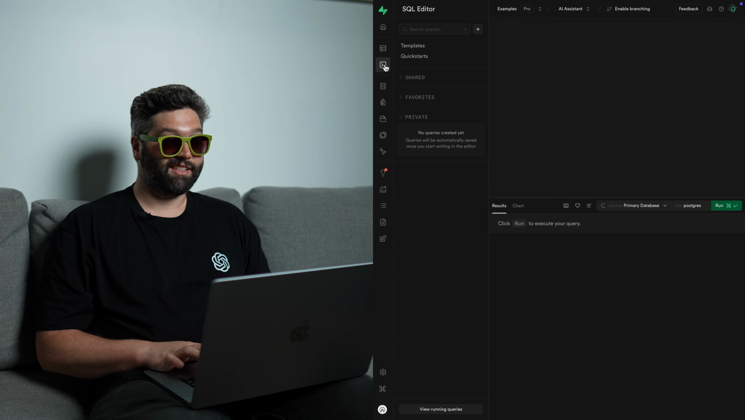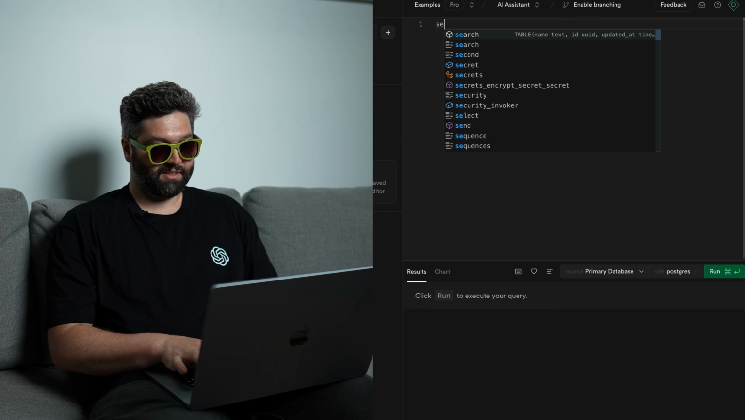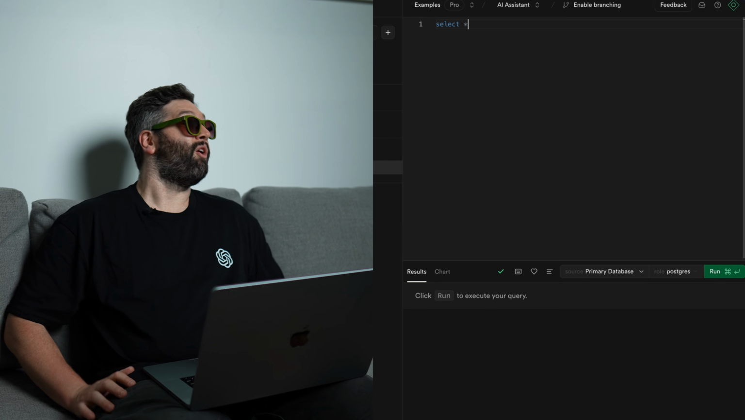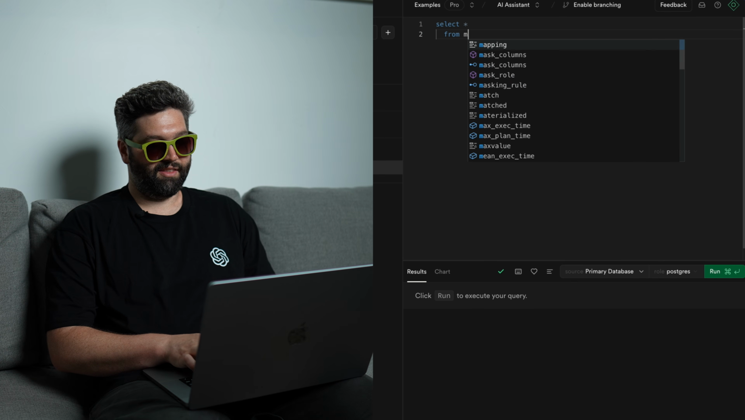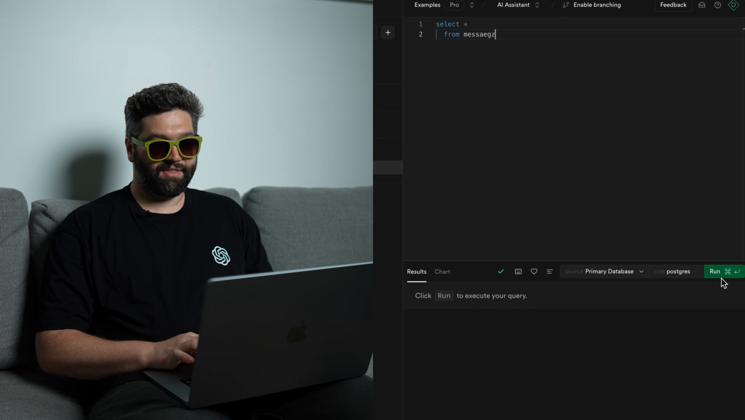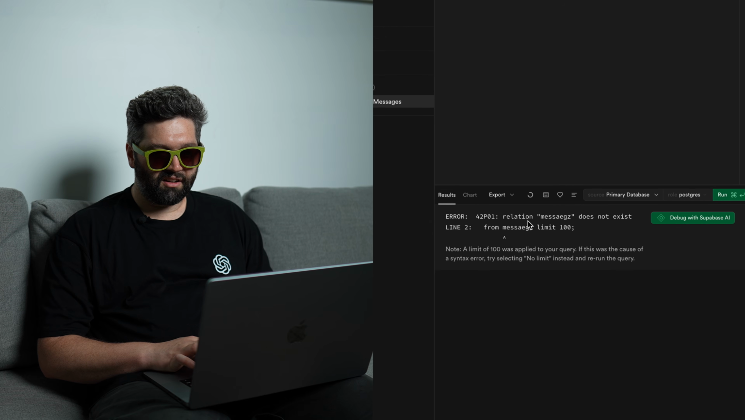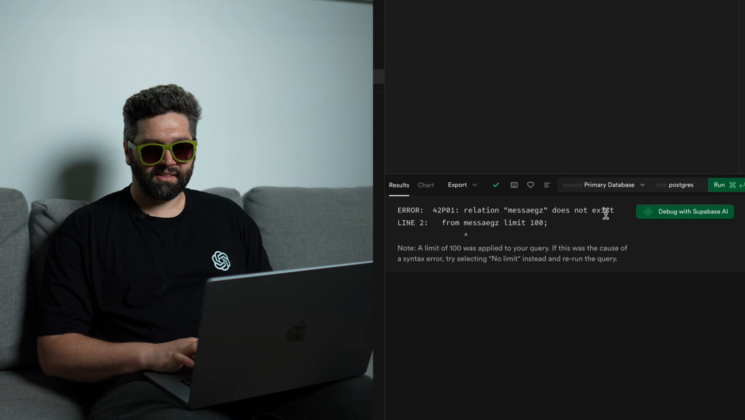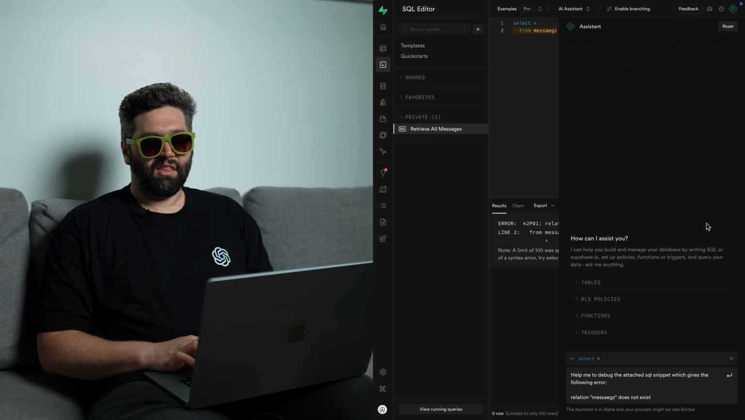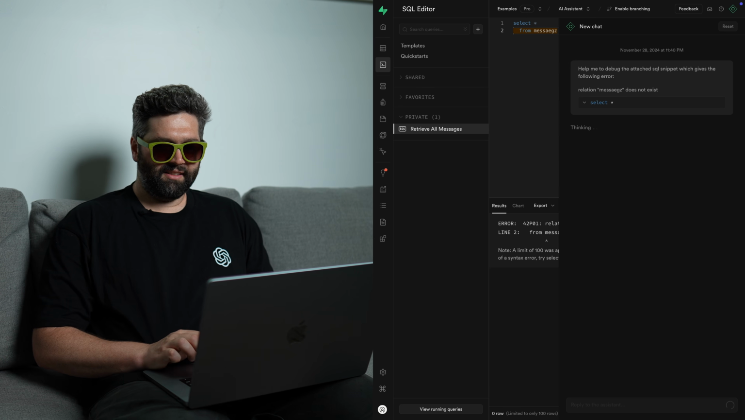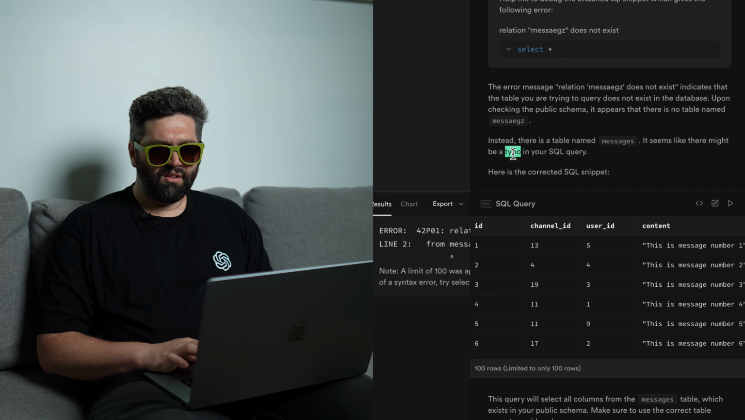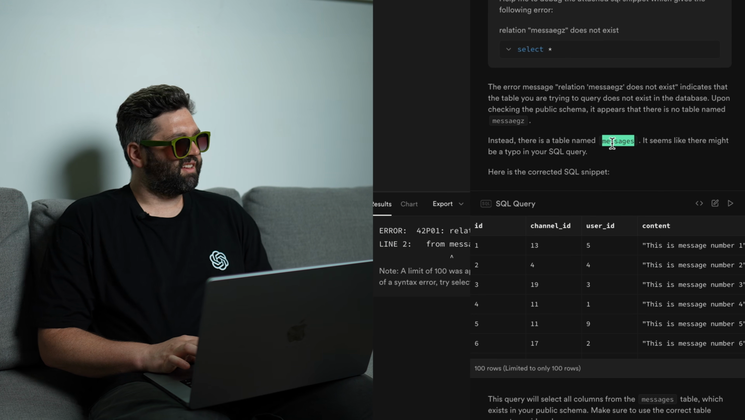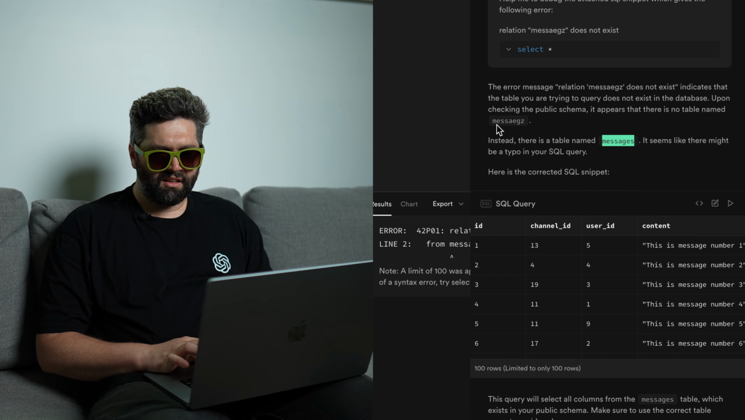Now I do actually know some SQL, so check this out. I'm going to go over to the SQL editor, and then I'm going to select star, which means all columns, from the table messages, and let's give that a run. An error, relation does not exist. What does that even mean? I bet Supabase AI knows what that means. Let's debug together. Help me debug the attached SQL snippet, please. I didn't actually write please that time. Hope they're not offended. Seems there was a typo. The correct table name is messages. That's what I said. Oh wait, no, I said med sagas. Yeah, you're right. That table doesn't exist.